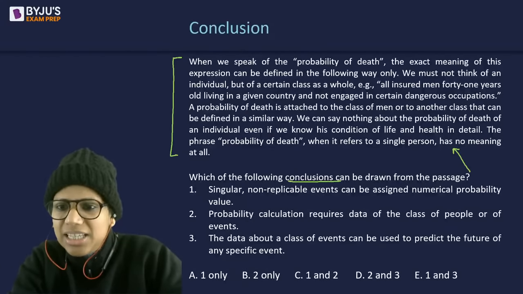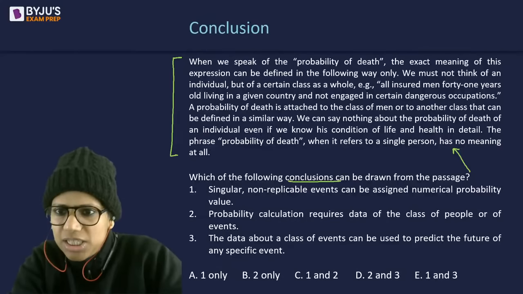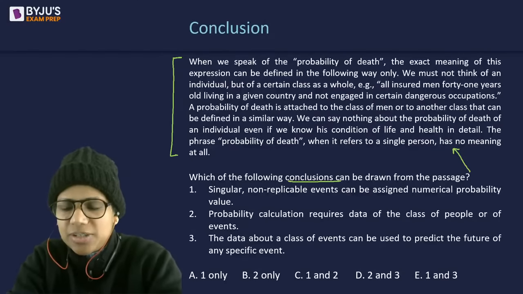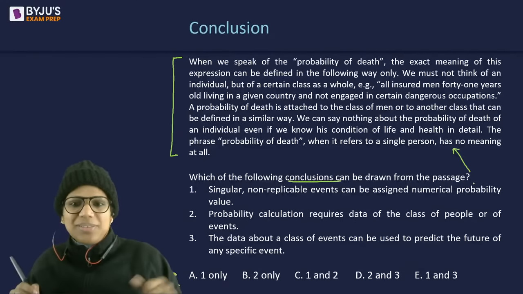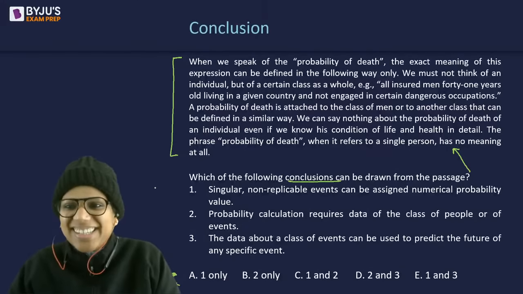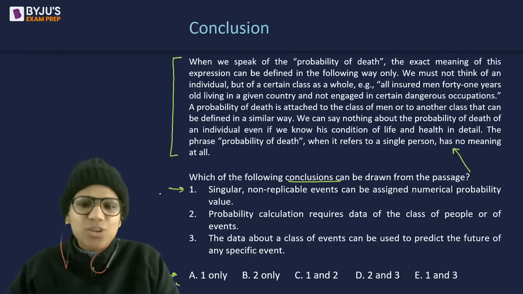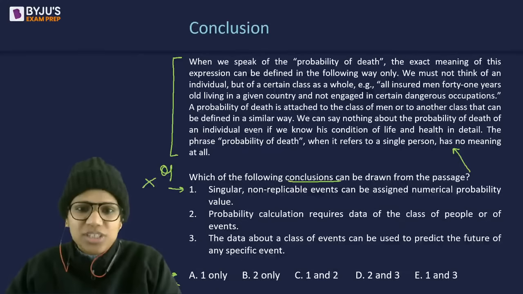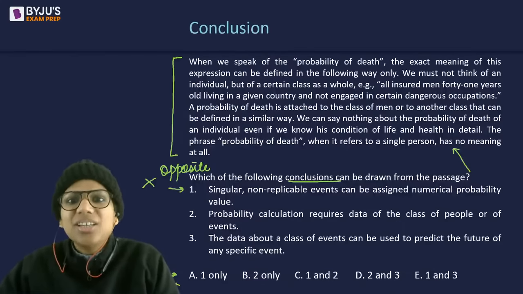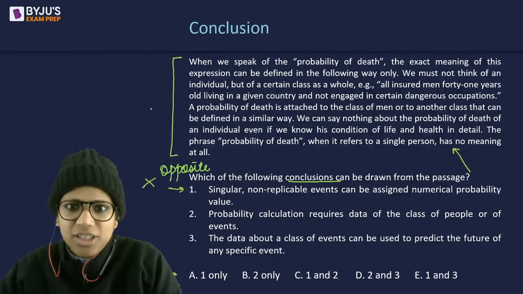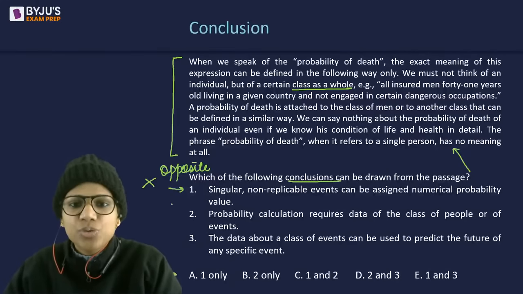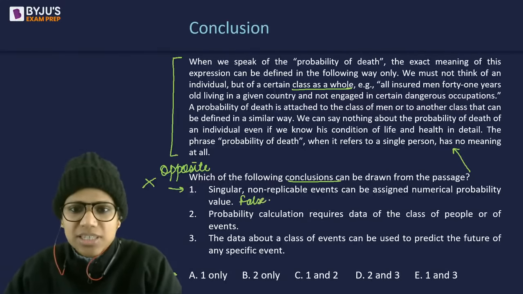Okay. So I've got C, then I've got a couple of D's. I've also got some B's there. All right. Satvik is saying B, B, B. It has to be B. One cannot be concluded, right? Because the author is saying the opposite of this. It says that for single events, you can't talk about a probability. For a certain class as a whole, you can talk about the probability. So one goes against this, one is false.